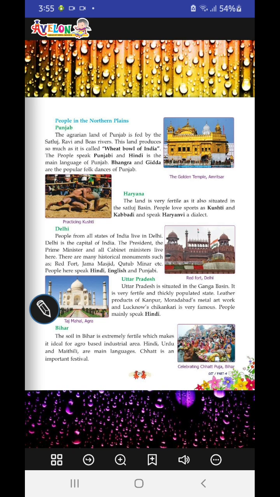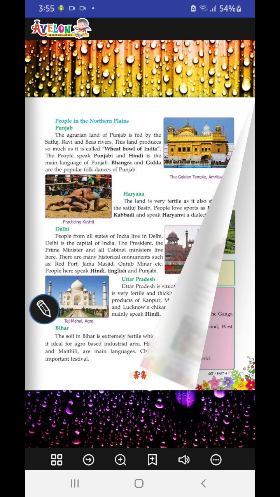Uttar Pradesh is situated in the Ganga basin. It's a very fertile and thickly populated state. Leather products of Kanpur, Moradabad's metal artwork, and Lucknow's chikankari are very famous. People mainly speak Hindi. Now, Bihar. The soil in Bihar is extremely fertile, which makes it ideal for agro-based industries. Hindi, Urdu, and Maithili are the main languages. Chhath is an important festival.